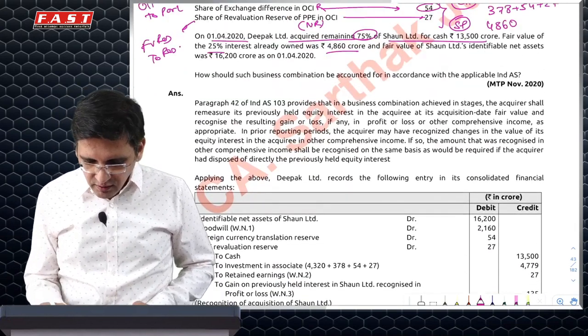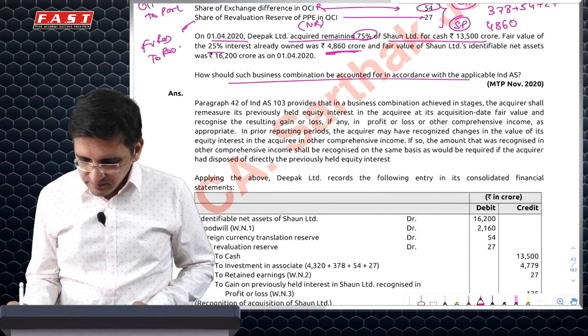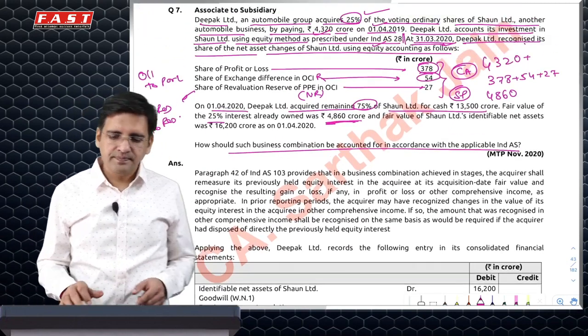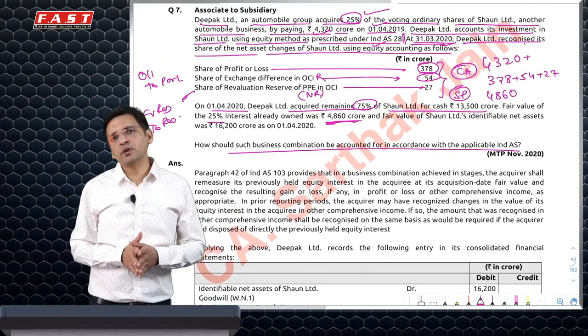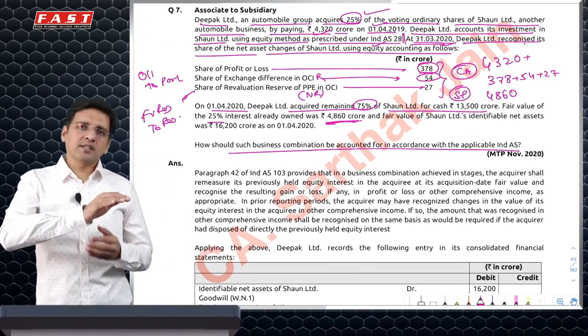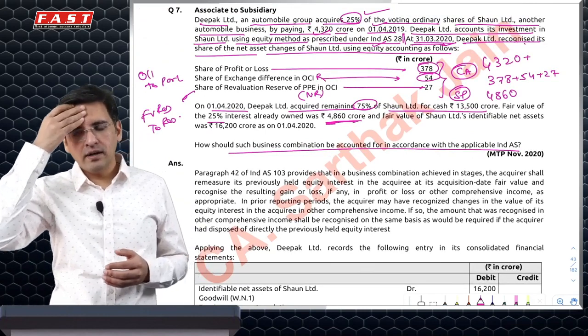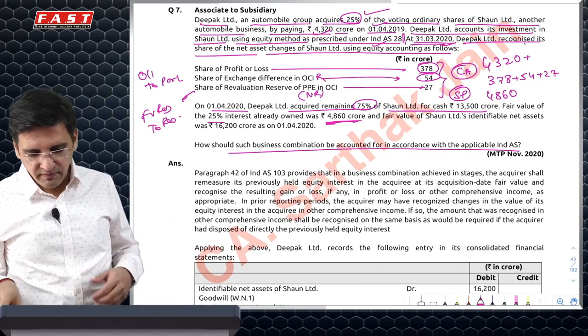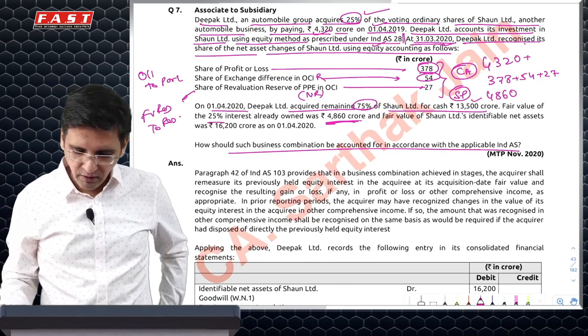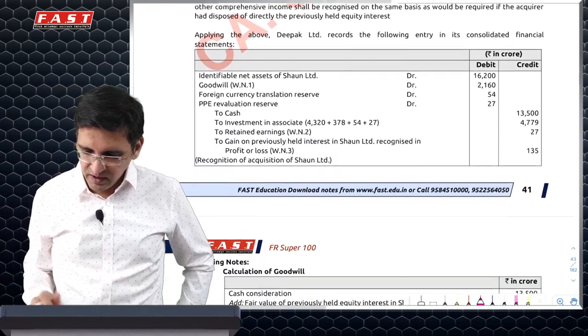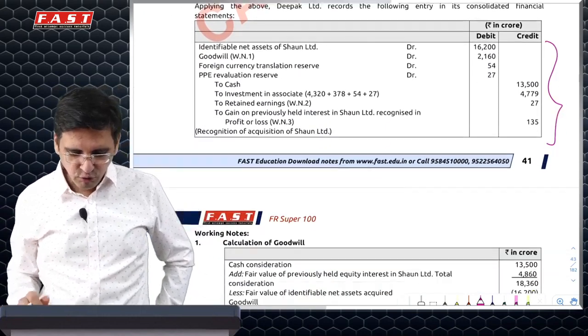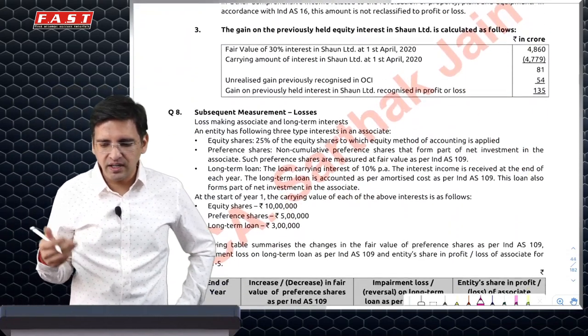That's about it. And then you will have to recognize what. So this is one gain or loss which you book, and then you'll recognize all the assets of the subsidiary, and you will credit the investment total which you have made, which is 13,500 which you have paid now, and 4860, the value of the investment. So if they've done one compound entry, if you do two entries, then you will be able to understand it better.